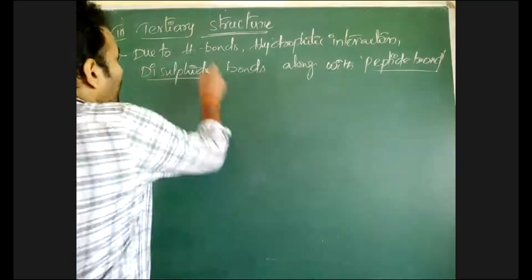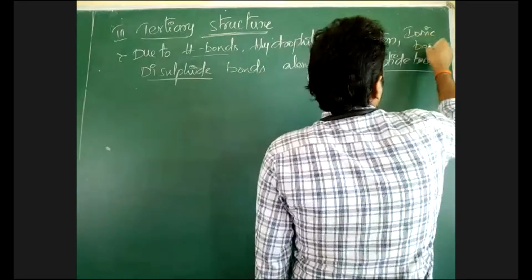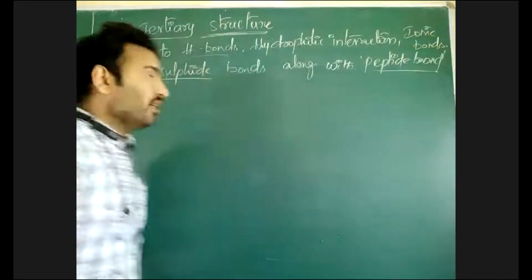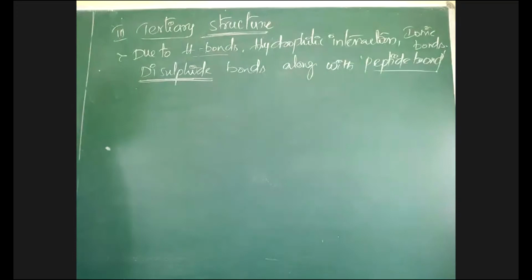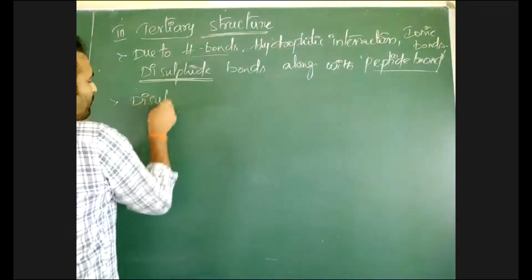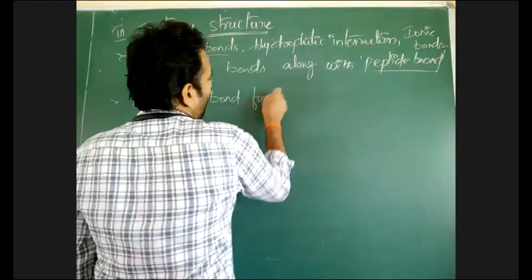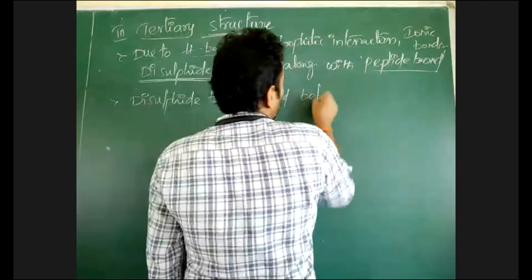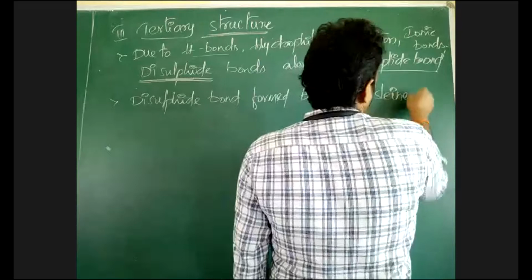Here, along with hydrogen bonds and hydrophobic interactions, even ionic bonds and disulfide bonds are formed. When disulfide bonds are formed, a tertiary structure develops in a protein. See here, how a disulfide bond is formed. A disulfide bond is formed between sulfur containing amino acids.